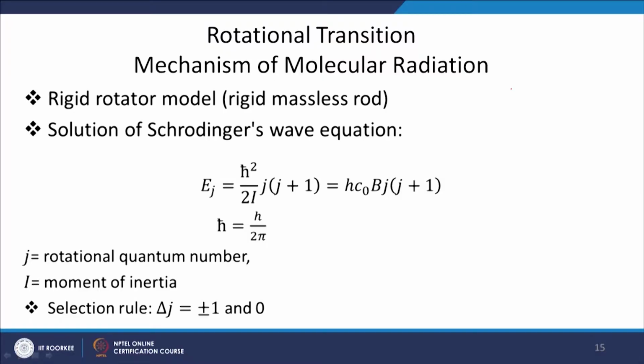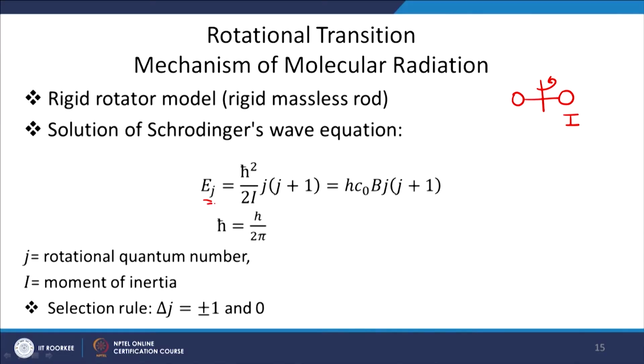Similar to vibrational transitions, we have rotational transitions. A molecule can store energy in rotational mode. In quantum mechanics, the energy storage using rotation is modeled as a rotor. So, we assume that the atoms in the molecule are connected by two rigid spheres and they rotate. This is called the rigid rotor model. The moment of inertia of this configuration is, let us say, I, and we apply the principles of quantum mechanics.